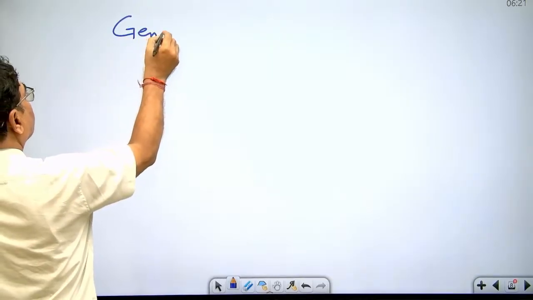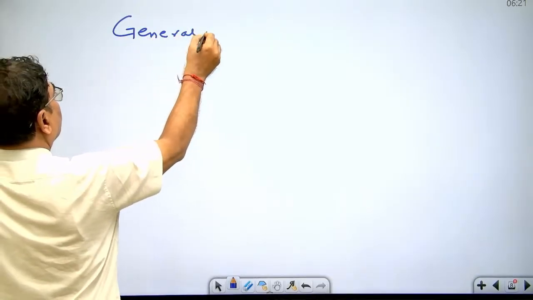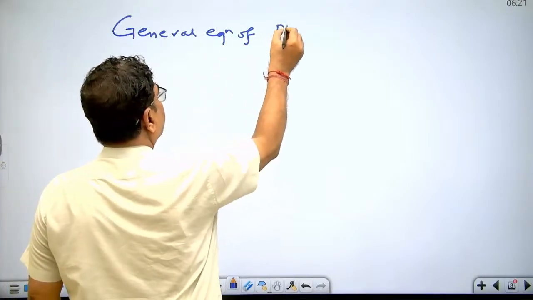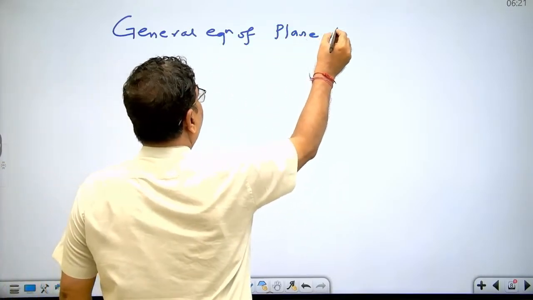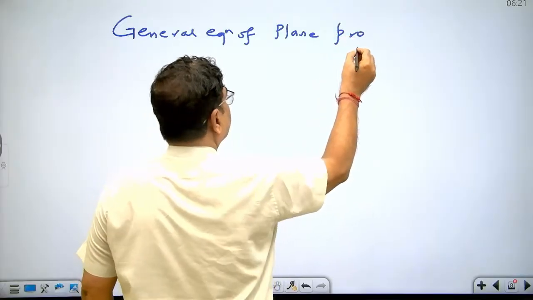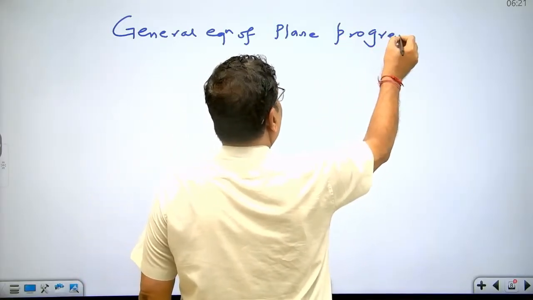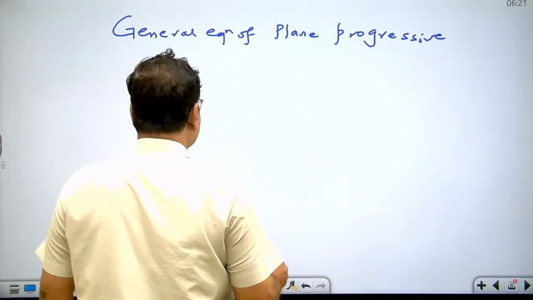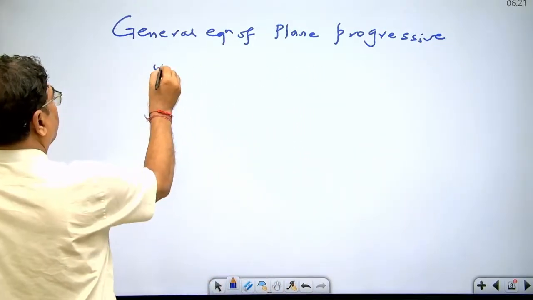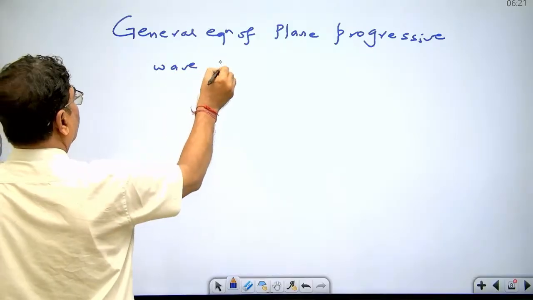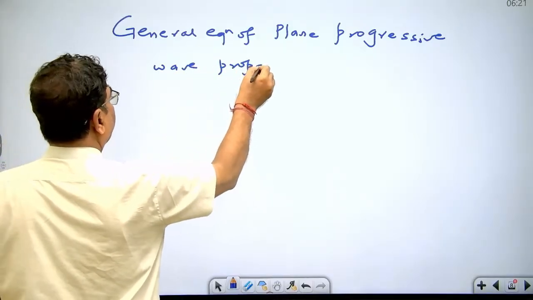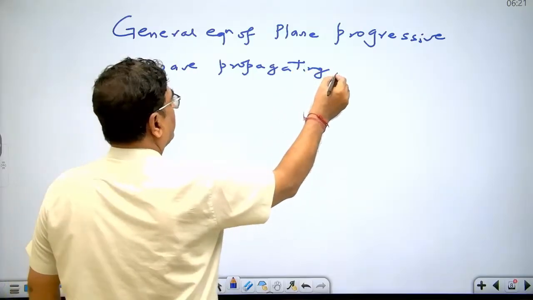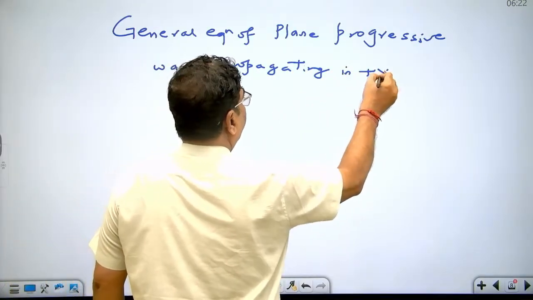General equation of plane progressive simple harmonic wave propagating in plus x direction.